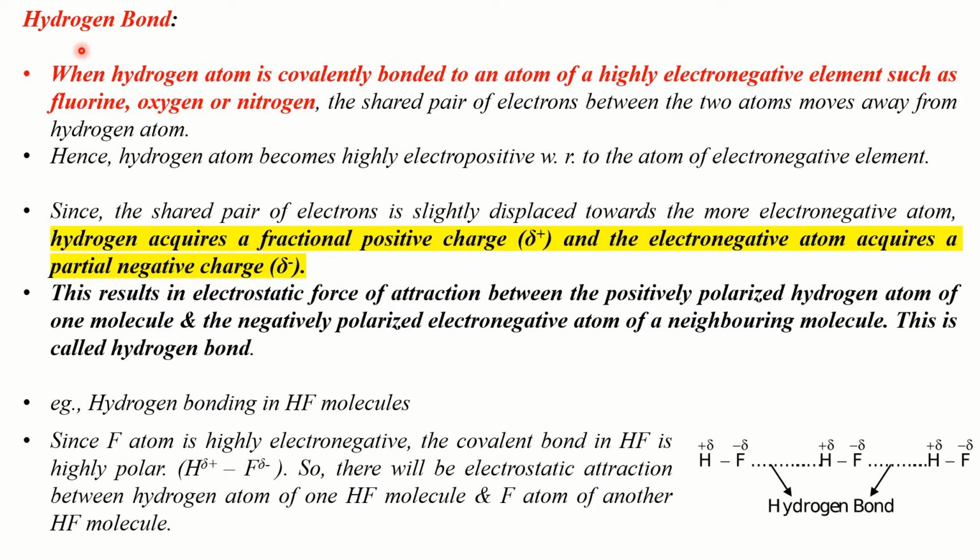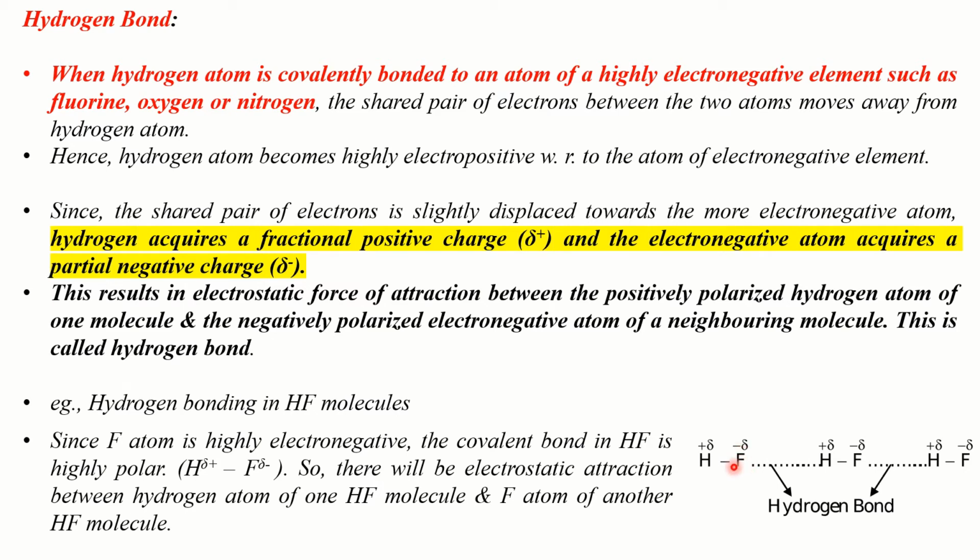Now, how are hydrogen bonds formed? When a hydrogen atom is covalently bonded to an atom of a highly electronegative element such as fluorine, oxygen or nitrogen, the shared pair of electrons between the two atoms moves away from the hydrogen atom. As a result, the hydrogen atom becomes highly electropositive with respect to the atom of the electronegative element. Since the shared pair of electrons is slightly displaced towards the more electronegative atom, hydrogen acquires a fractional or partial positive charge and the electronegative atom acquires a partial negative charge.